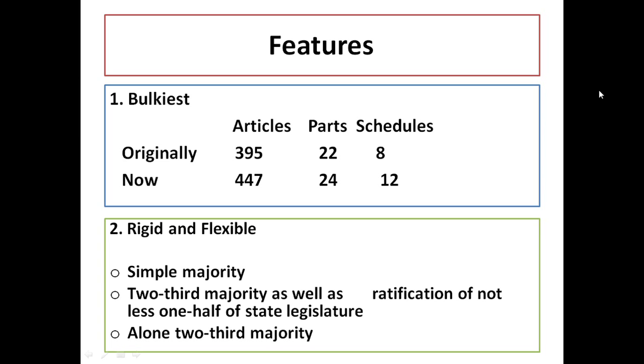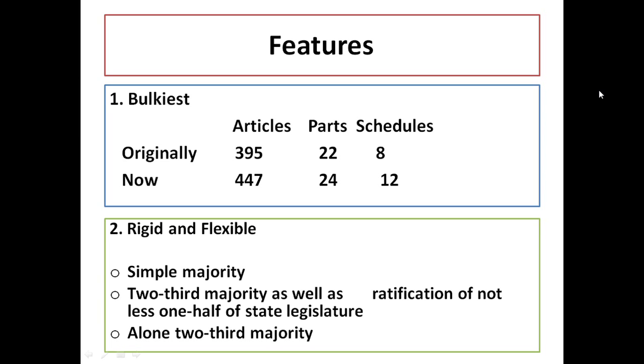And the second feature of the Indian constitution is that it is rigid. It is one of the constitutions of the world which is very rigid on one side and also very flexible on the other side. So why is it so rigid and flexible? Let's discuss. Just suppose the Parliament of India, Parliament meaning Lok Sabha and Rajya Sabha, decided to pass a new bill related to the taxation of India. When Parliament decides to pass an act in India, they definitely get support from the Lok Sabha and the Rajya Sabha.